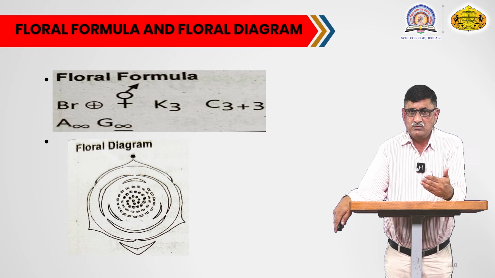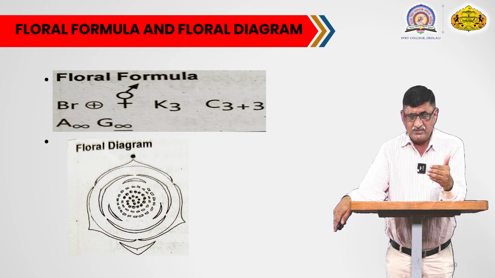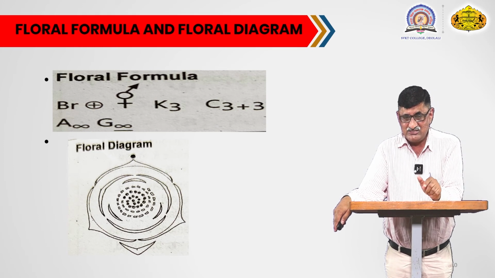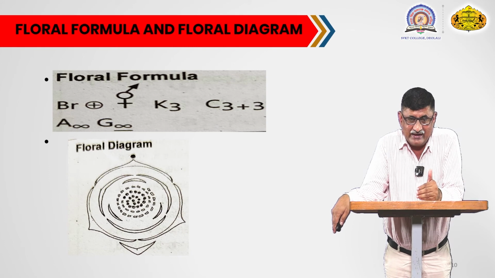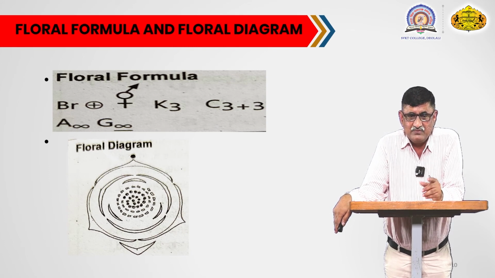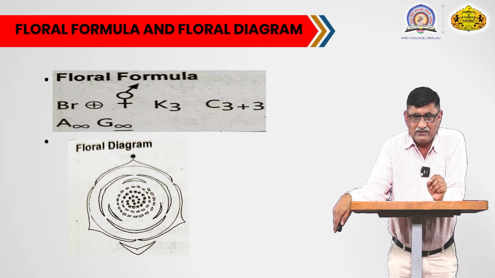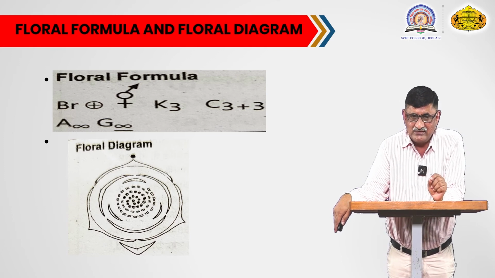Stamens are also free, many in number. At the base of the floral diagram there is a single leaf-like appendage, and that is a bract. This indicates that the flower is bracteate. At the top there is a spot, that spot is the mother axis, the point of emergence of a flower.